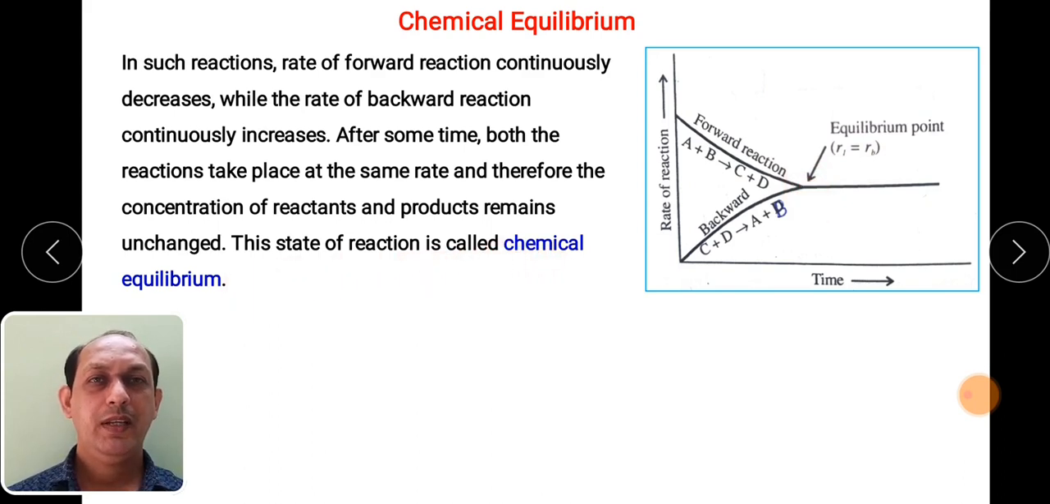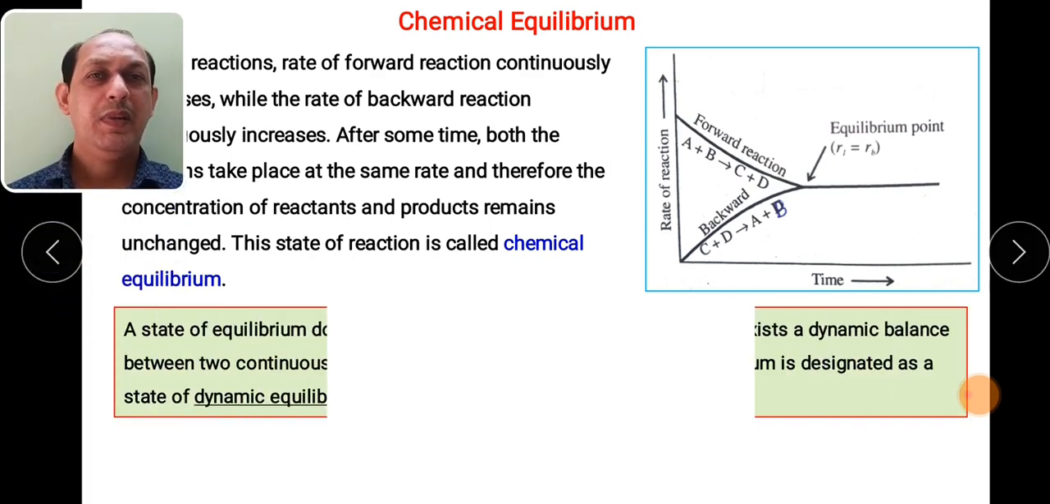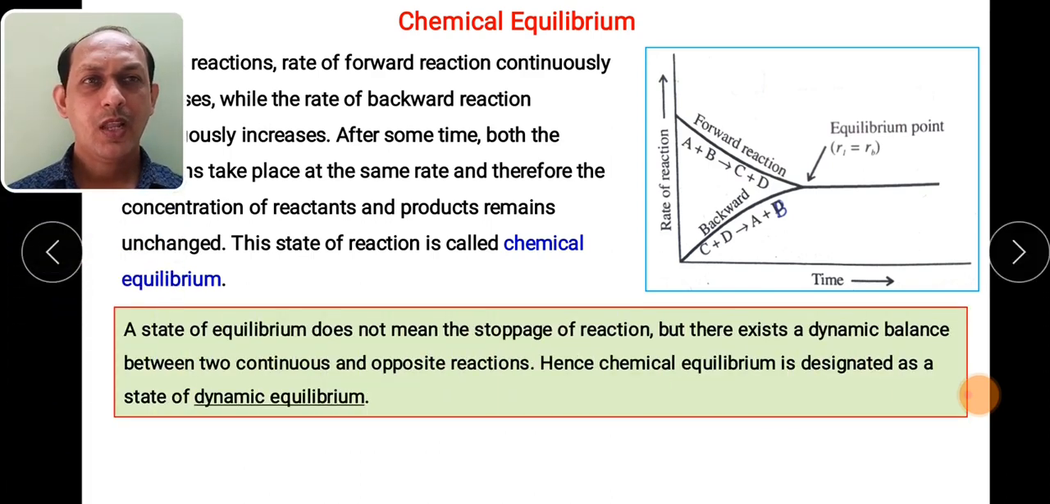So what is a chemical equilibrium? It is where the concentration of reactants and products remain unchanged. That particular state is called a chemical equilibrium. Chemical equilibrium does not mean that the reaction has stopped, but there exists a dynamic balance between two conditions which are continuous and opposite. Hence this particular point is called a dynamic equilibrium.